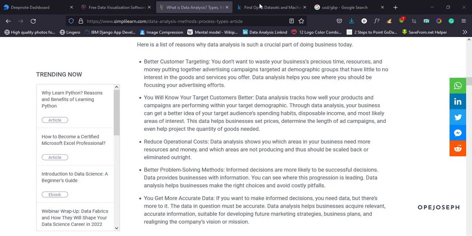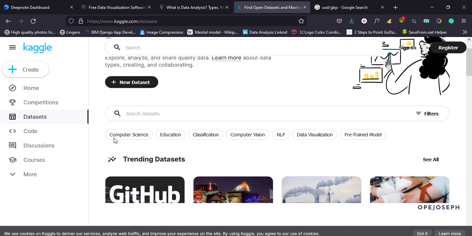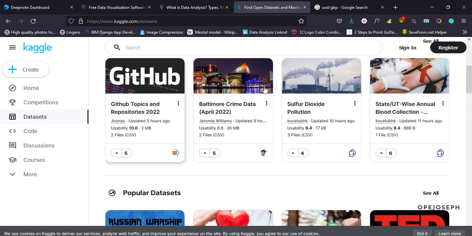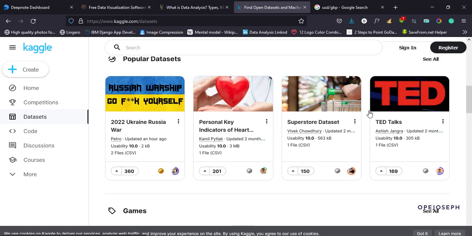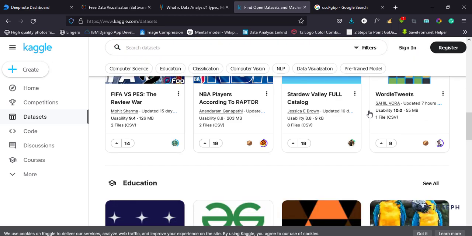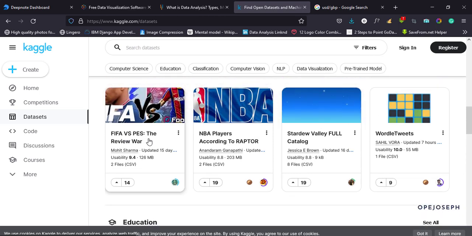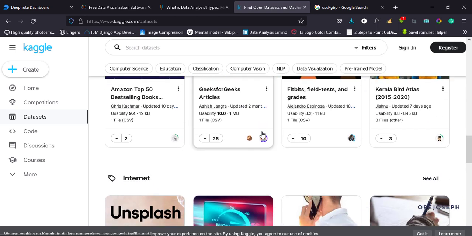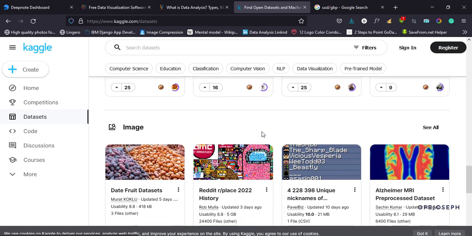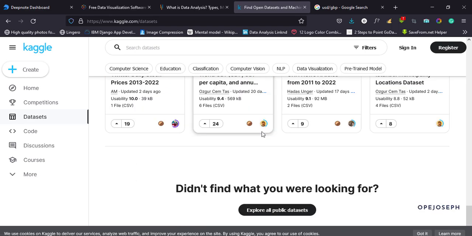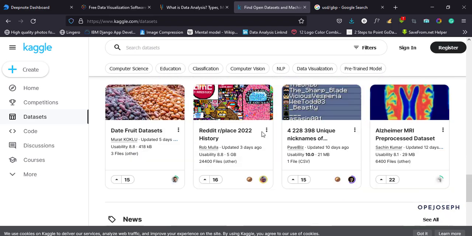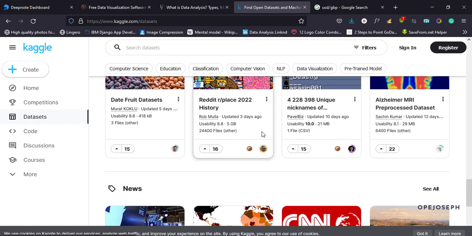But some of the common places where we get data sets are Kaggle. The website is kaggle.com/dataset. From kaggle.com/dataset, you will get different data. There's a lot of data sets there: FIFA versus PES, NBA, sports, education, economy. It will give you different data that you can analyze, visualize, and make meaning out of.